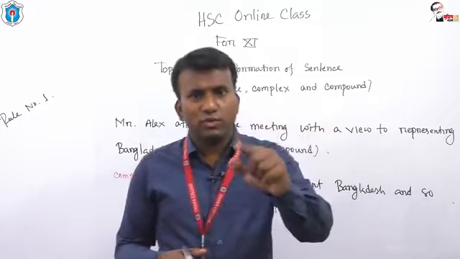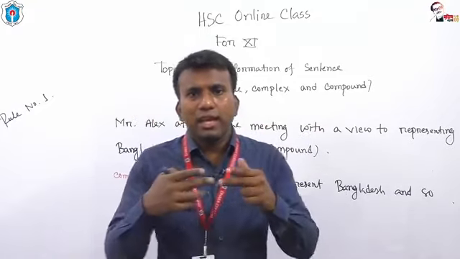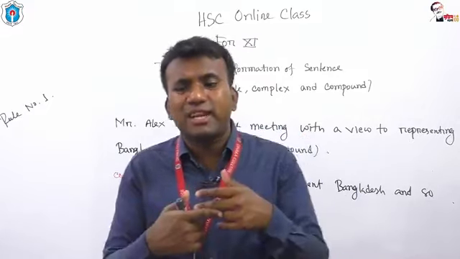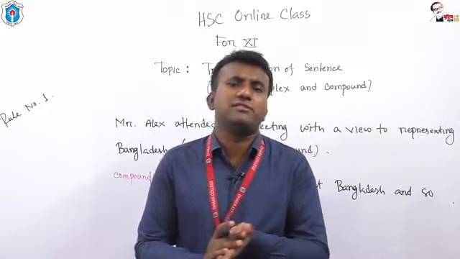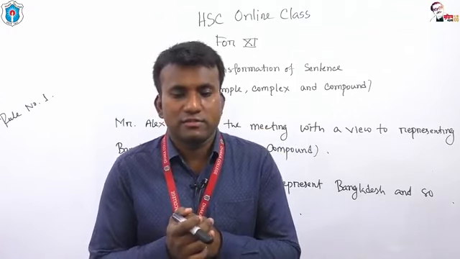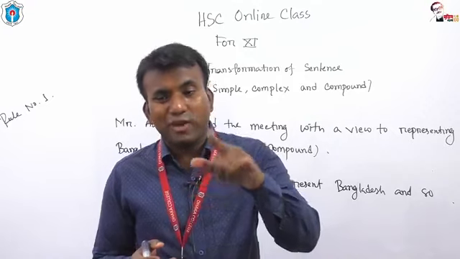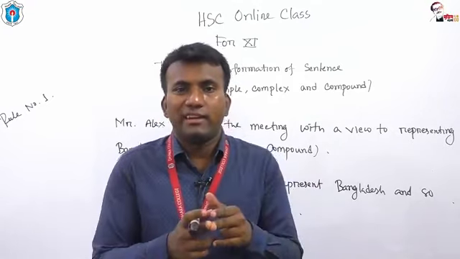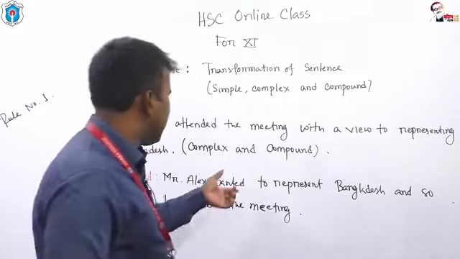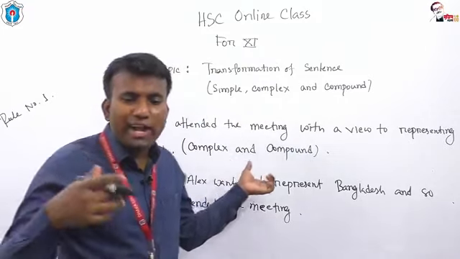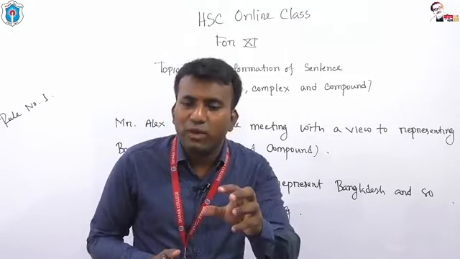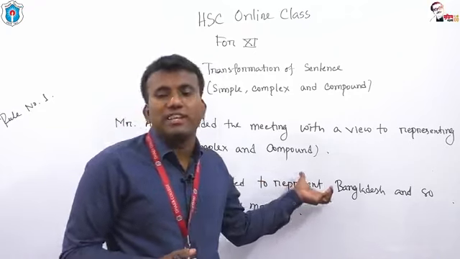I told you that when I was talking about compound sentence, if two or more principal clauses are connected with the help of a coordinating conjunction, they become coordinate clauses. So a principal clause is one kind of coordinate clause only when it gets connected with coordinating conjunctions. Okay, my dear students, this is one way of solving this problem. There is another way that you can use to turn it into compound.